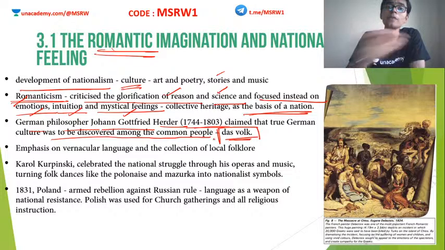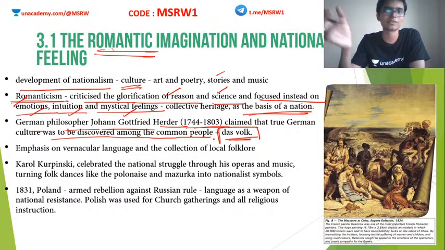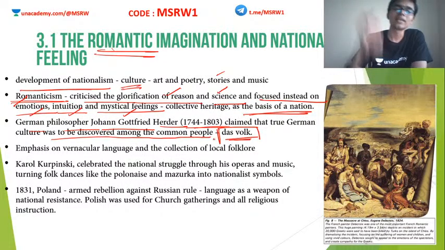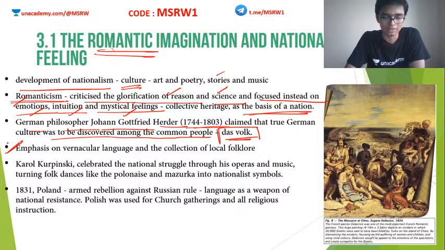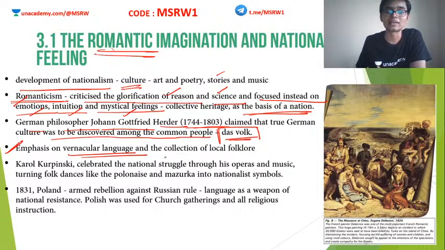But the common people used common dialects, local languages. In India also we had many local languages here and there. For example, during the ancient times it was Prakrit. Prakrit was the common language for people. So similarly here also in Germany and Europe, the Romanticists started emphasizing vernacular language and the collection of local folklore.